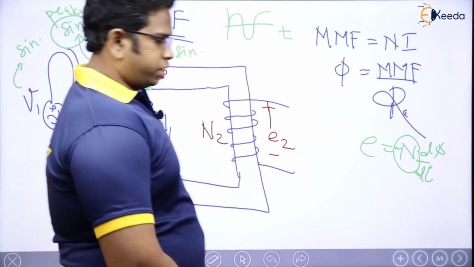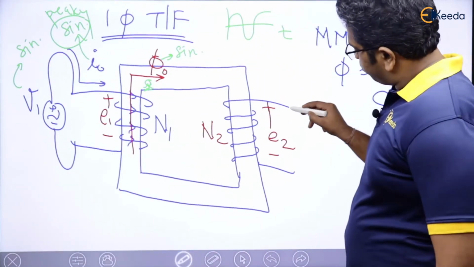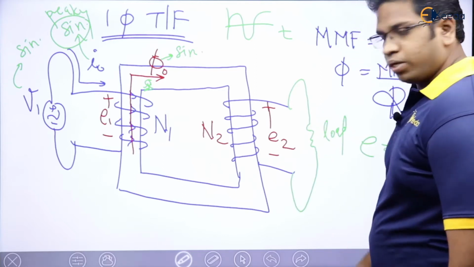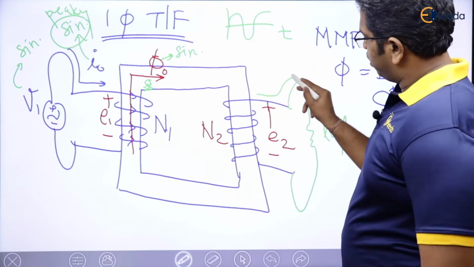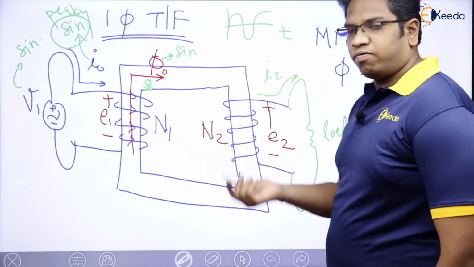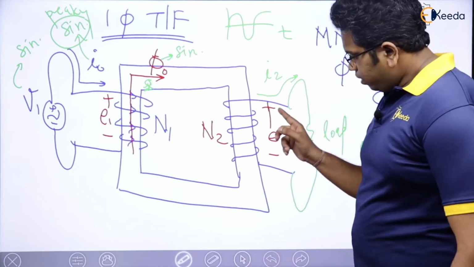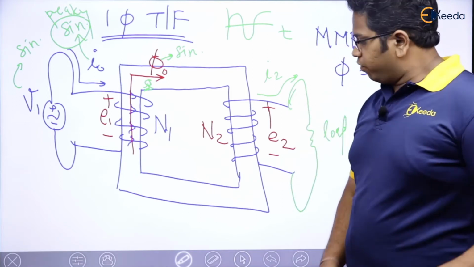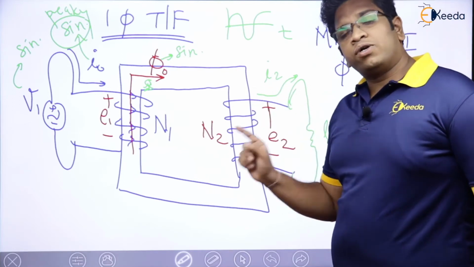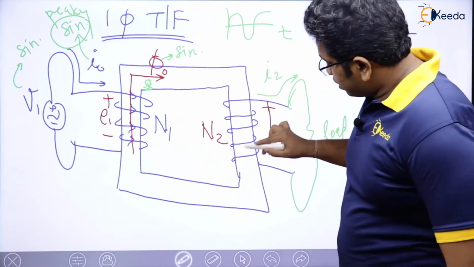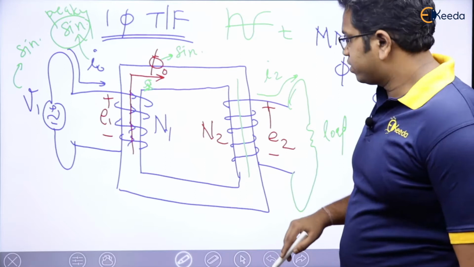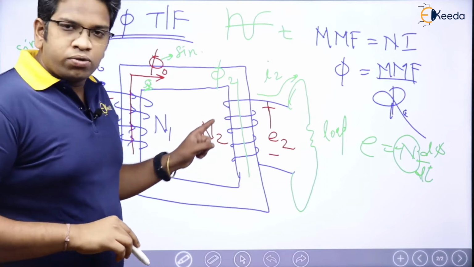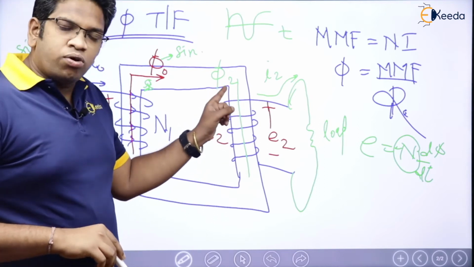Now see here, let me have a load connected like this. This is the load. The moment the load is connected here, I2 current will flow. Why I2? Because of the secondary. EMF is already there; the moment I have load here, I2 will flow. Now please tell me, I2 flowing through N2 number of turns, what is going to happen? It is going to create its own flux, which is phi2.